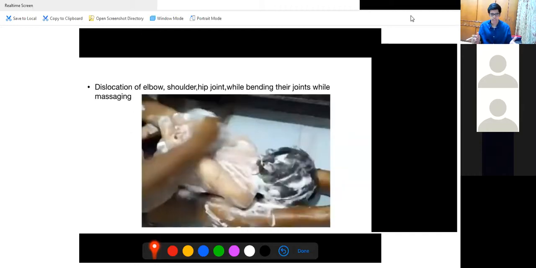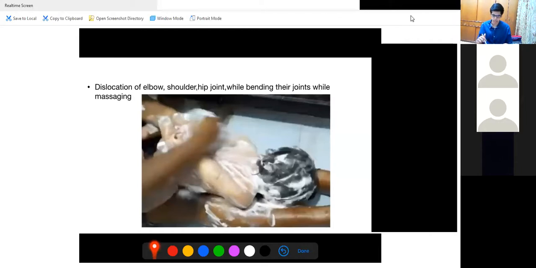Now again, you have paid your dai to do a massage for a child, so she's enthusiastic, she doesn't know anything, and we feel they are very trained in this field, but actually they are not trained, they are just doing the job. She is trying to pull the child's elbow, and this will only lead to dislocation of the elbow, shoulder, hip joint while bending their joints while massaging. So this will only lead the child to a pediatric orthopedic doctor. This should not be practiced.